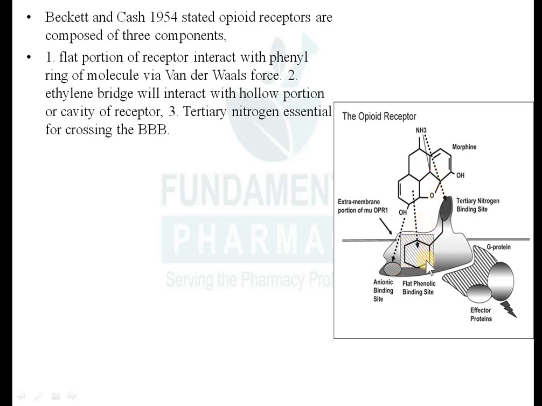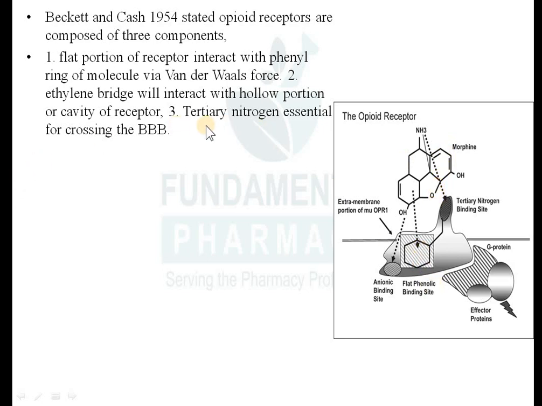This opioid receptor has three portions. The flat portion is there. The phenyl ring of morphine will interact with the flat portion of your receptor, and this ring interacts with the receptor via van der Waals forces.